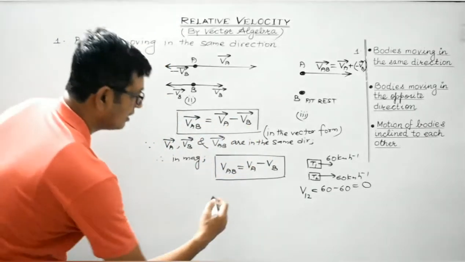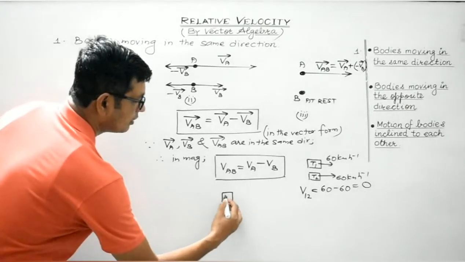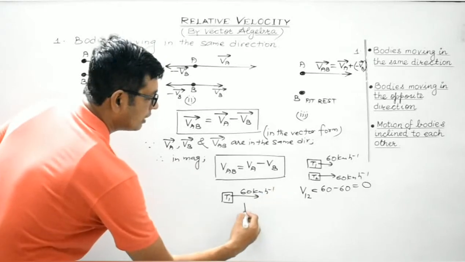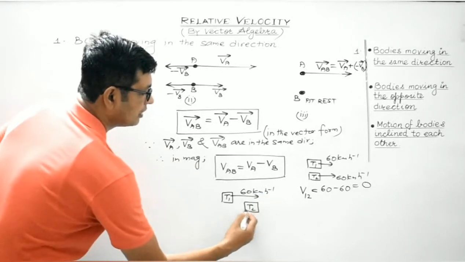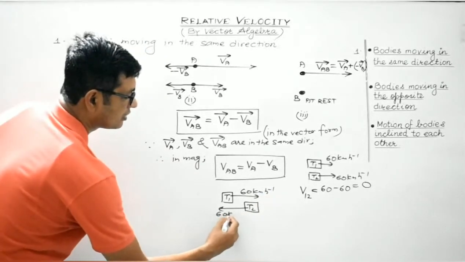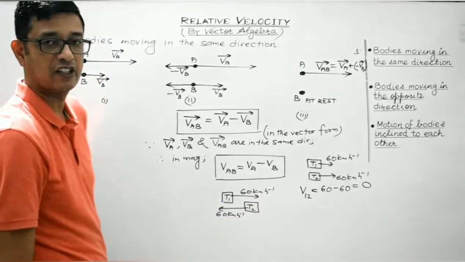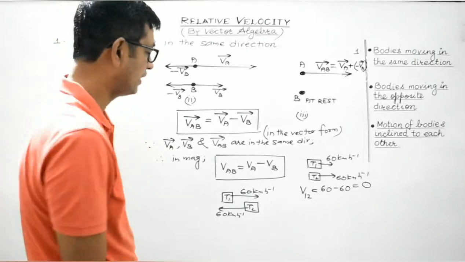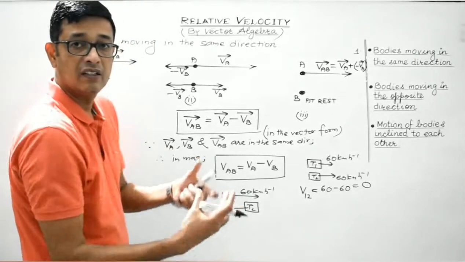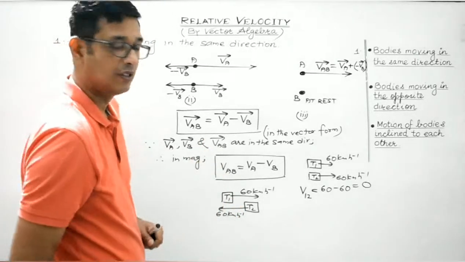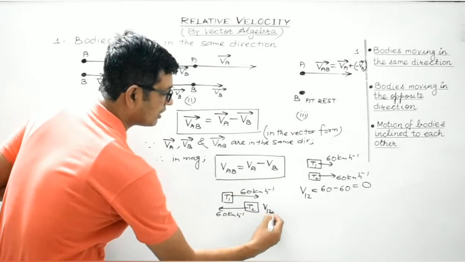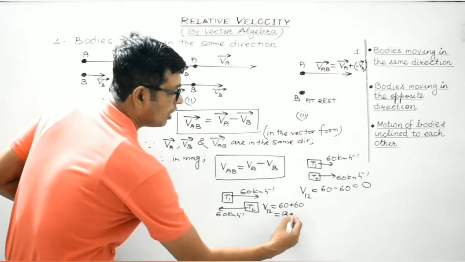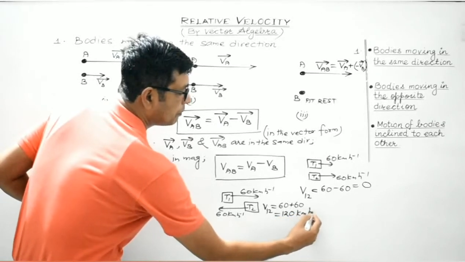While on the other hand, if this is T1 moving with 60 km per hour and this is considered to be the other train, T2, it is moving with 60 km per hour in the opposite direction. This is the second article which we'll be trying to do right now. In this case, the speed will get added up. So the relative velocity of 1 with respect to 2 would be given by 60 plus 60, so it will be equal to 120 km per hour.